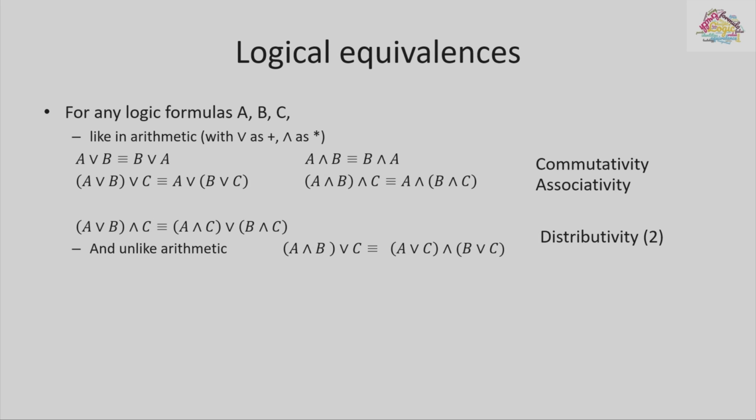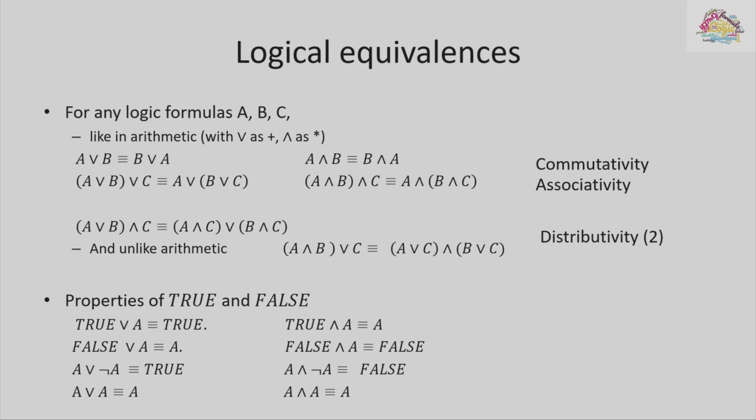And we call those rules, again both in logic and in arithmetic, distributivity, because you distribute that value of C between the two parentheses. Here is another set of properties that we just used, because a lot of time we are really happy when we can say, oh yeah, this whole big thing is true, so we can ignore the complexity of the individual pieces. Or the whole big thing is false. Or the whole big thing is repeating, so we could just throw out a part.